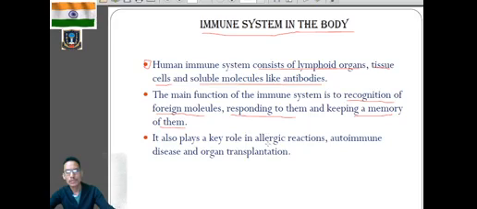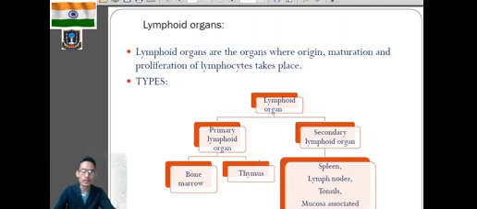So it plays an important role in allergic reactions, autoimmune disease, which were discussed right now, and in organ transplantation, where we have to replace the malfunctioning organ by a functional organ. That is called organ transplantation. You have heard of kidney transplantation, right, where the non-functional kidney will be replaced by the functional one. So in all those conditions, the immune system in the body comes into action. But under this immune system, we will mainly talk about the lymphoid organs.